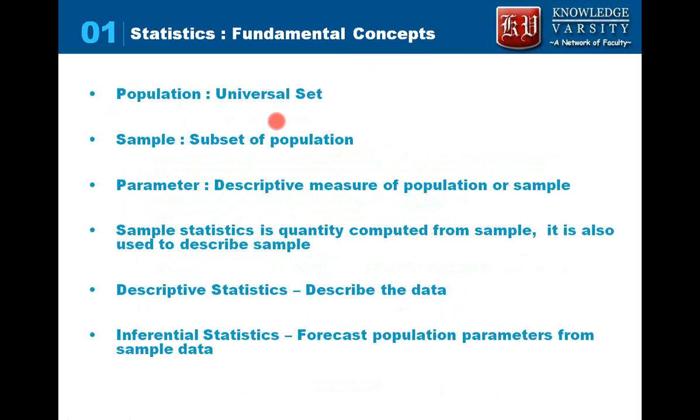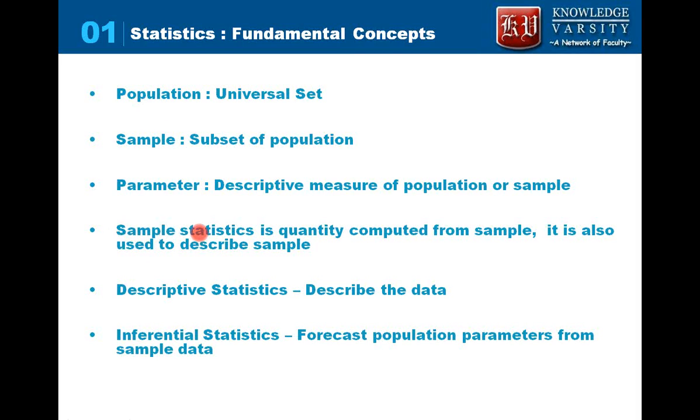But as of now, in reading 7, our idea is to get the description about the population and the sample. How we describe the population and the sample, we describe using parameters. These parameters are descriptive measures of the population or the sample. When I am saying parameter, that is also called statistics. So a population statistic is describing some of the properties of the population. Similarly, a sample statistic is describing something about the sample.